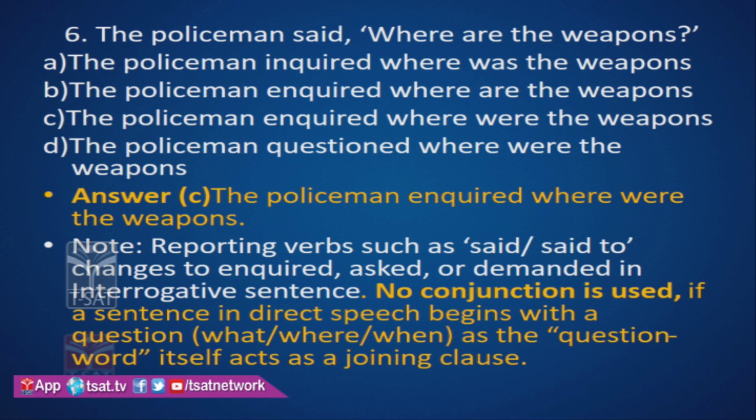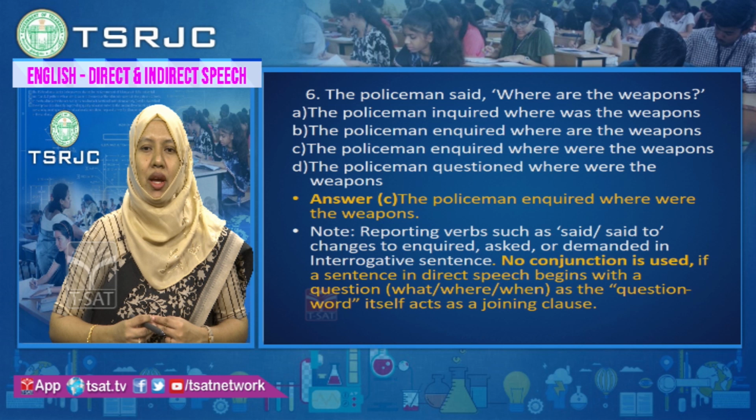Let us look at another example. The policeman said, "Where are the weapons?" Look at the options. The policeman inquired, "Where was the weapons?" Option B, the policeman inquired, "Where are the weapons?" Option C, the policeman inquired, "Where were the weapons?" Option D, the policeman questioned, "Where were the weapons?"